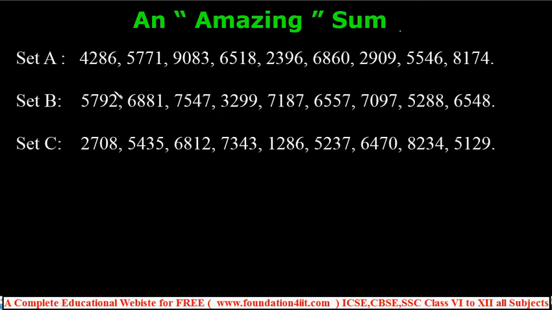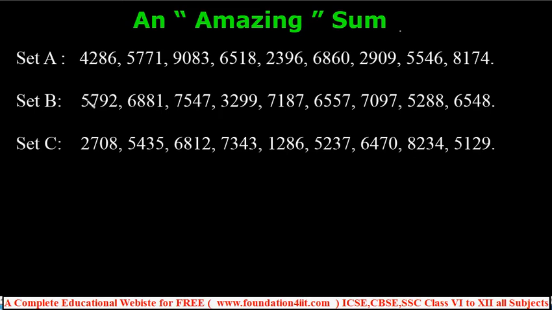First, you can see the question here. Set A, set B, set C. In every set there are nine numbers, the four-digit numbers. So you can call from the audience, especially we can give this trick to the students or some audience in a group meeting. You can call any three of them, any three students. Let them select any one of the numbers from every set. This is the first thing.